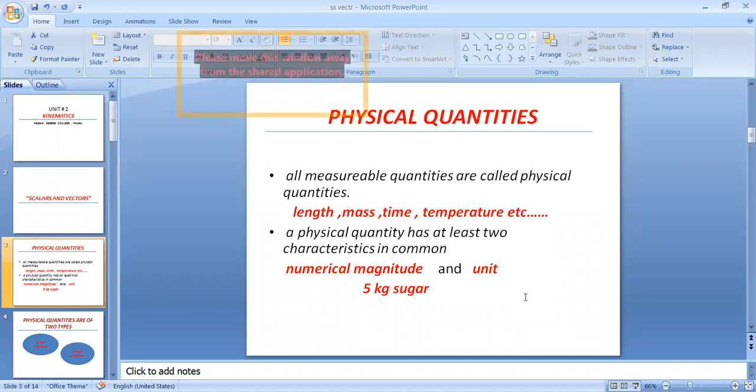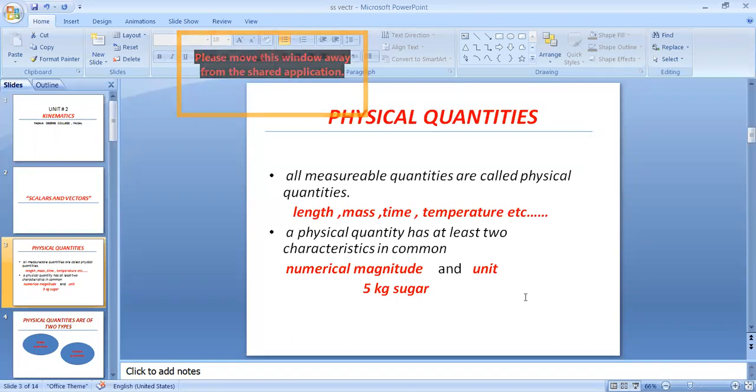A physical quantity has at least two characteristics in common. Number one, its numerical magnitude. What is meant by numerical magnitude?